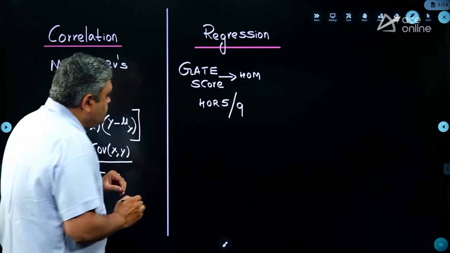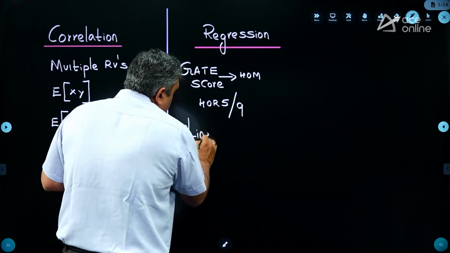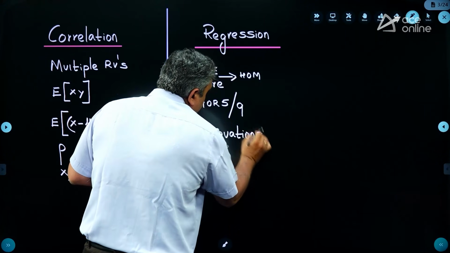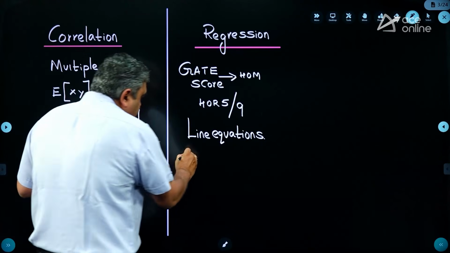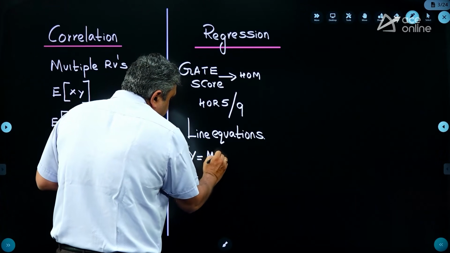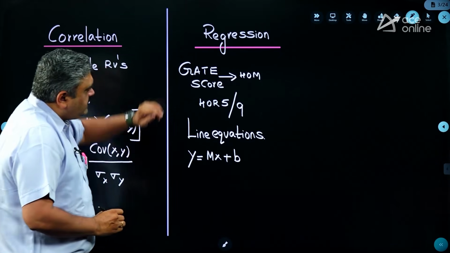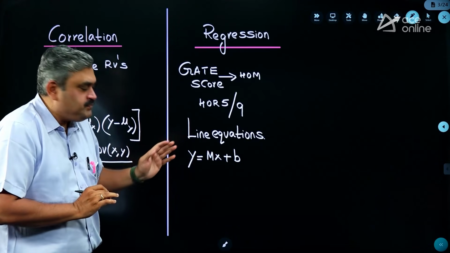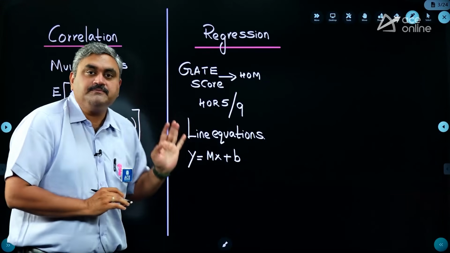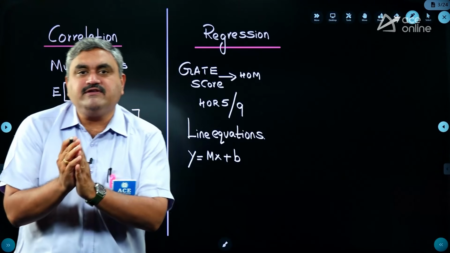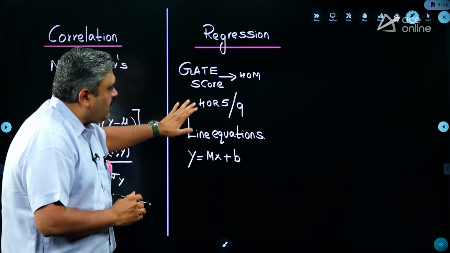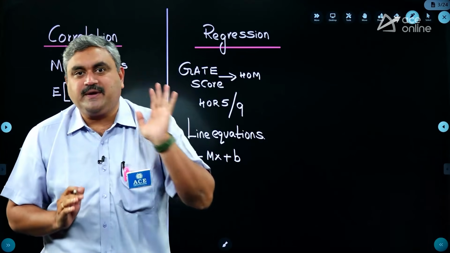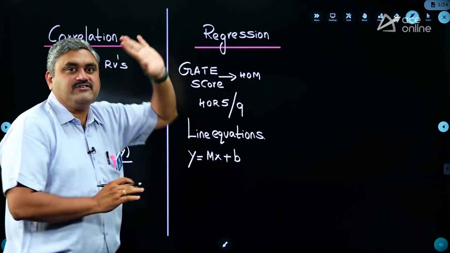So, basically we use simple line equations to do the analysis of these types of systems. This is like y equal to mx plus b, where y is a dependent variable, your GATE score. I am just assuming one independent random variable x and some intercept or initial value b. So, how closely you are monitoring your score, assuming 3 or 4 or 5 subjects that you are preparing, and how much your error is deviating from your expectation. All this study comes under regression.